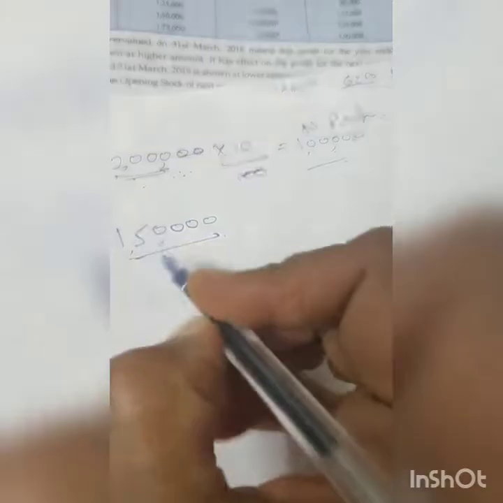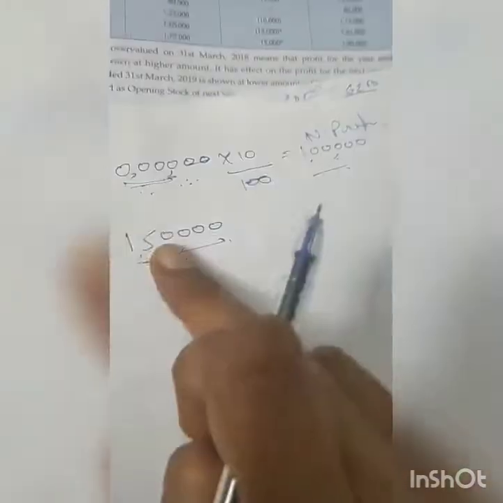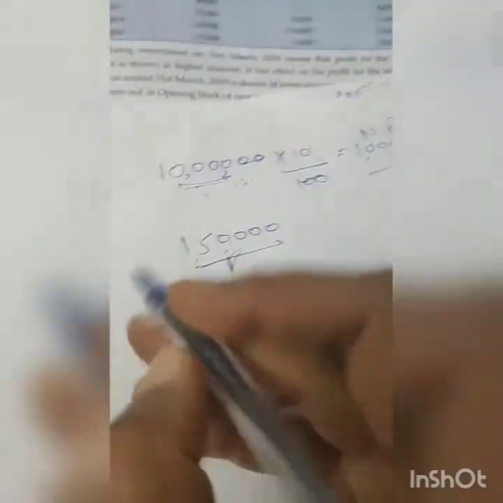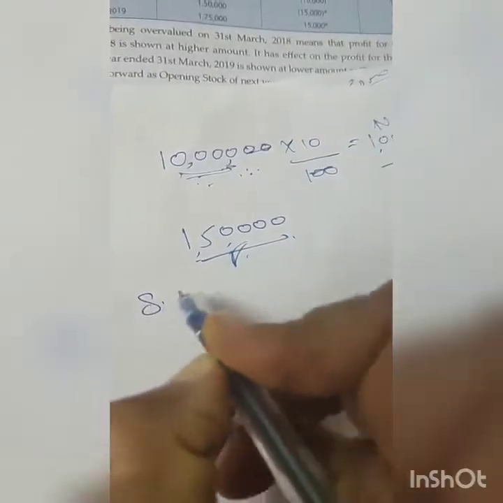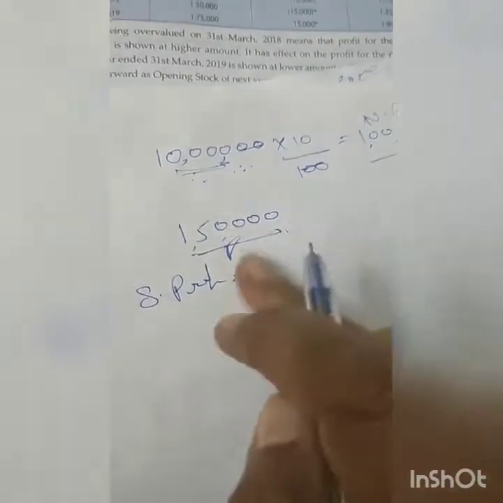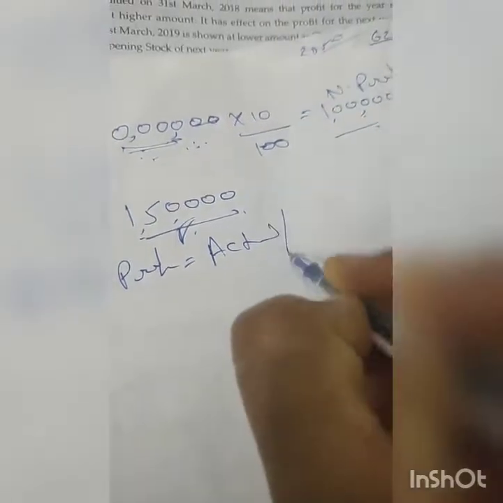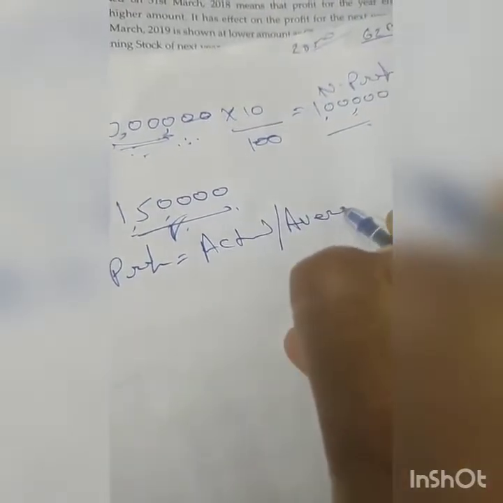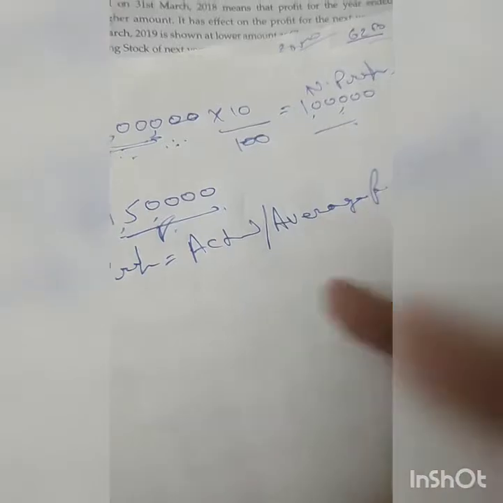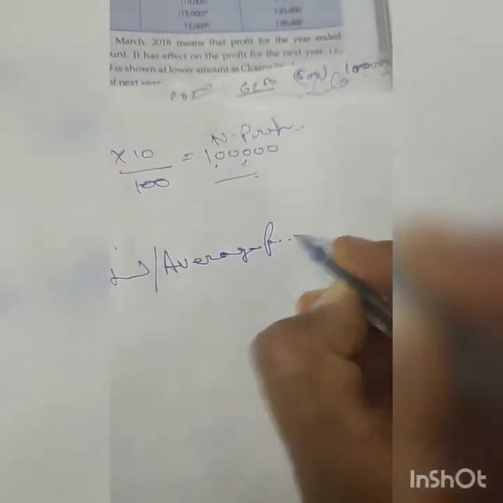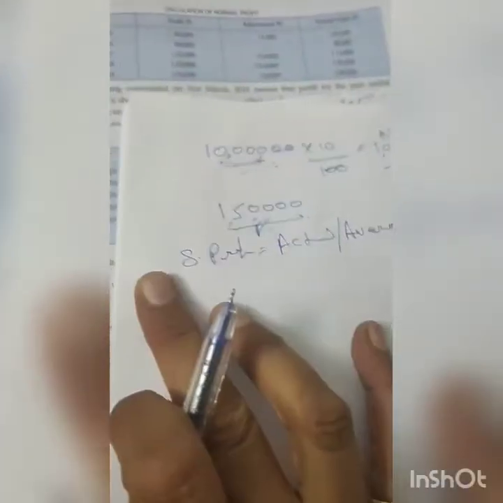So you find something more than the normal. Your super profit is your actual or average profit minus normal profit.